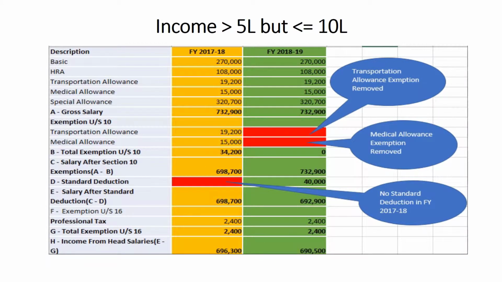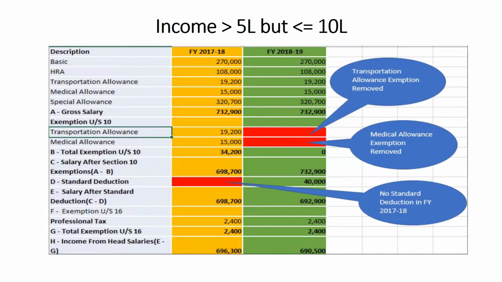Now let's look at a slab where income is greater than 5 lakhs but less than or equal to 10 lakhs. Again, we will be comparing income tax for the financial years 17-18 and 18-19. We will take the same salary heads: basic, HRA, transportation allowance, medical allowance and special allowance. Gross salary of 732,900 for both the financial years.